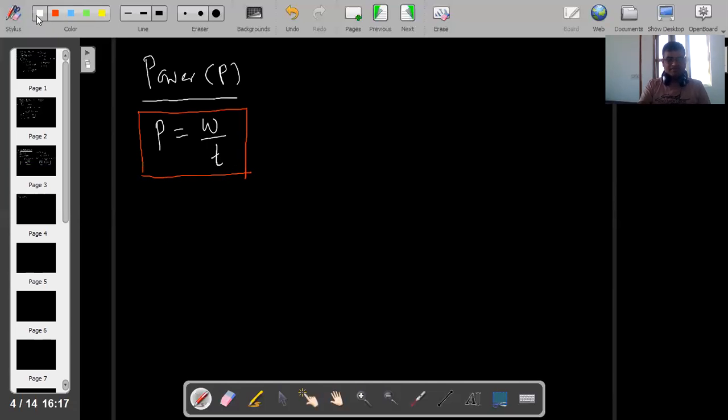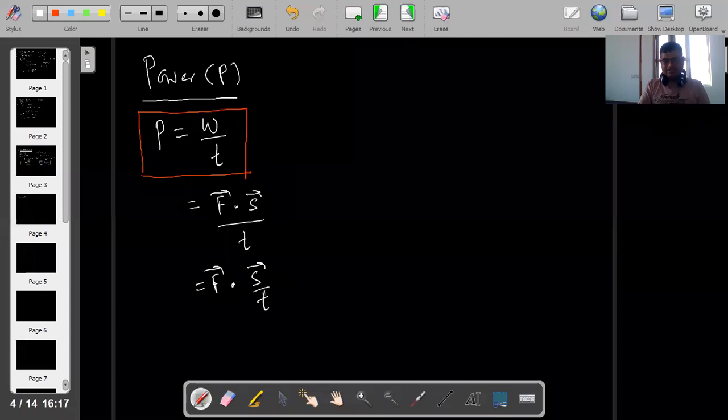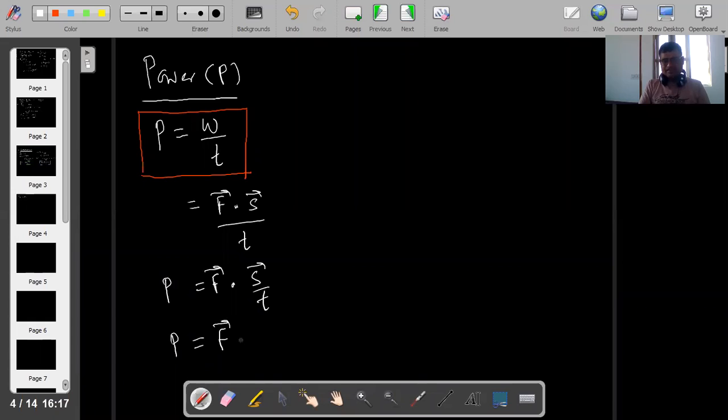If you have studied properly, what will this be? W is F dot s divided by t. F is a vector quantity. s by t means velocity v. So F dot v is the power. P is equal to F dot v.